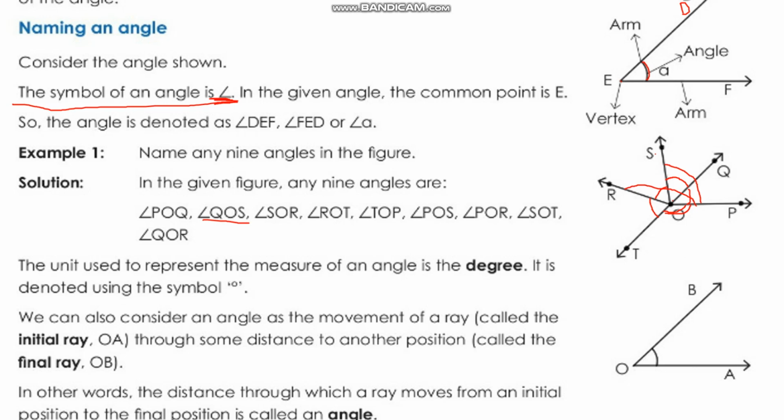POR is another angle. Then angle SOT, this one is another angle. And then angle QOR, this angle. So these all are angles. Got it, children? And this way we can name these angles.